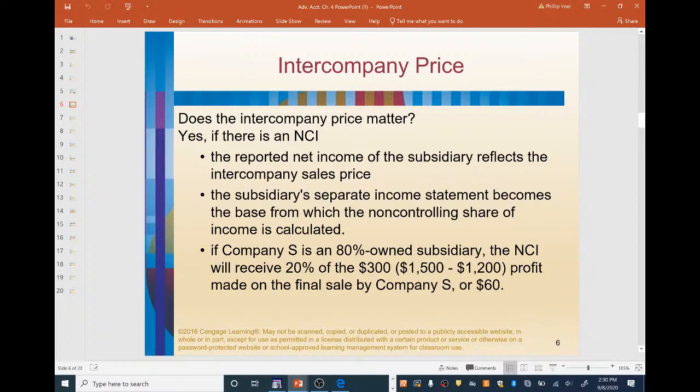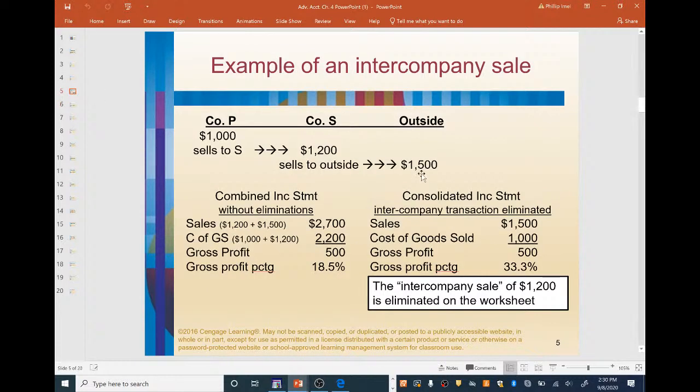Okay. So once again, if company S is an 80% owned subsidiary, then the non-controlling interest will receive 20% of the $300, which is the $1,500 minus the $1,200 profit made in the final sale by company S, or $60. This $1,200 is company S's cost of goods sold, because that's what they purchased it from company P for.